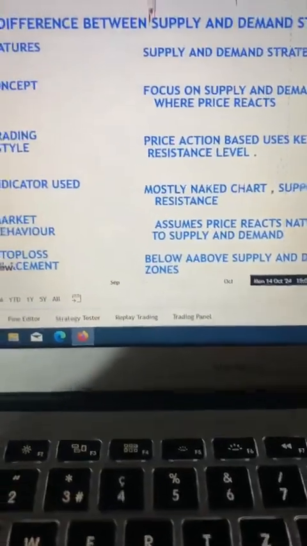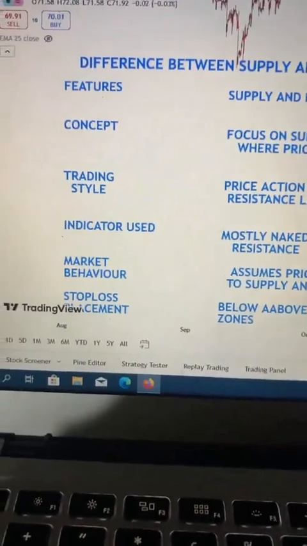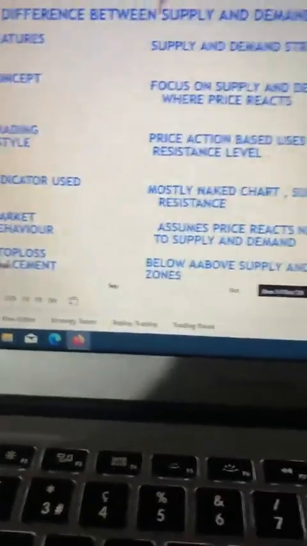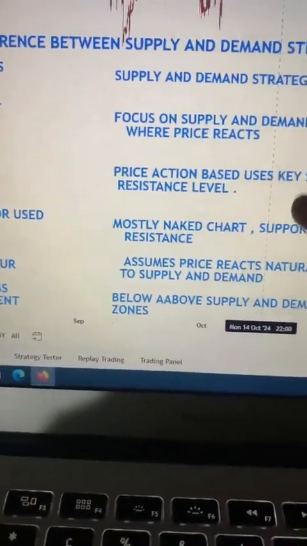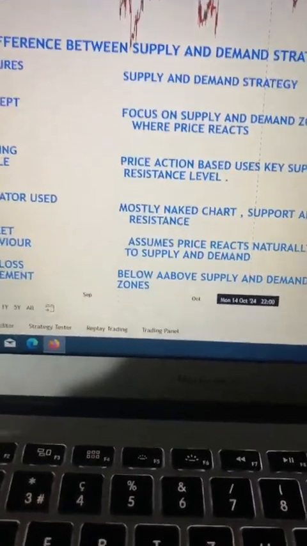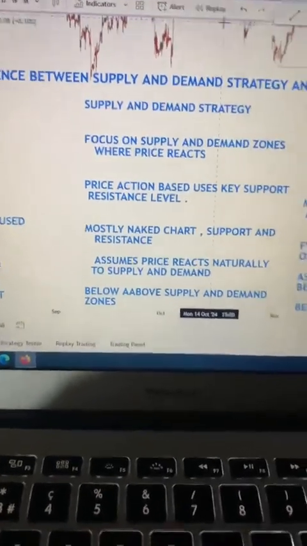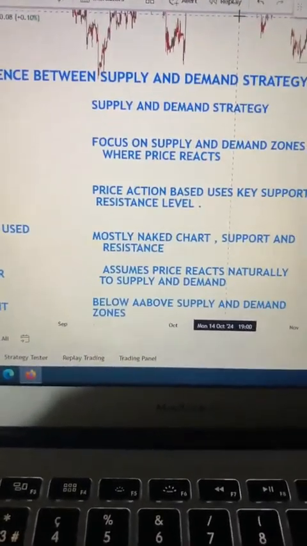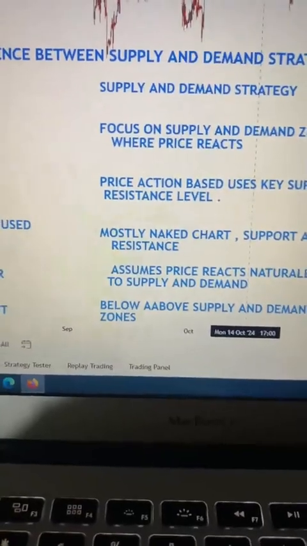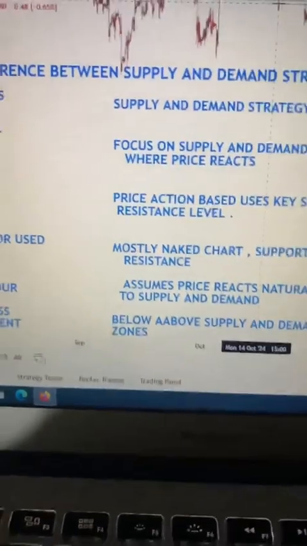So what are the indicators used as a supply and demand trader? Listen to this. Which indicator will they use? I said mostly a naked chart. What do I mean by naked chart? Purely price action. As a supply and demand trader, if you don't understand price action, you never start.